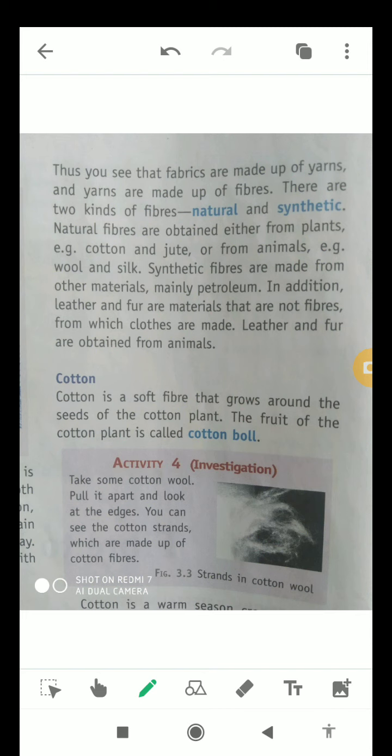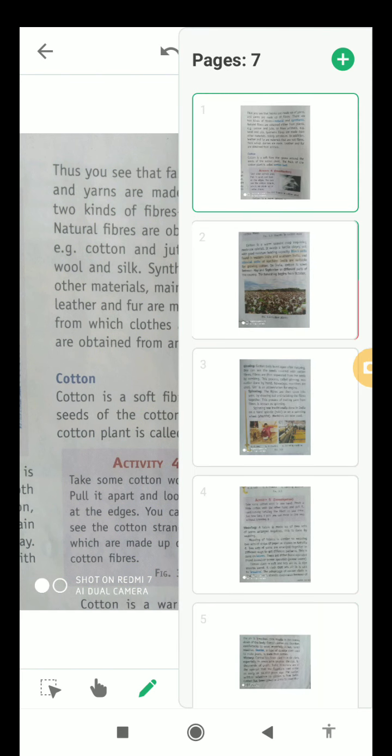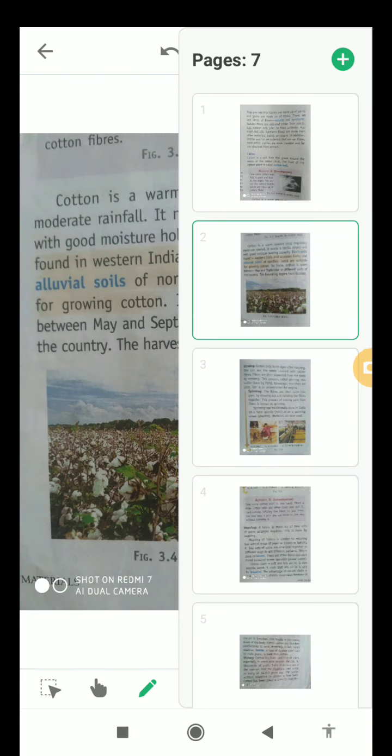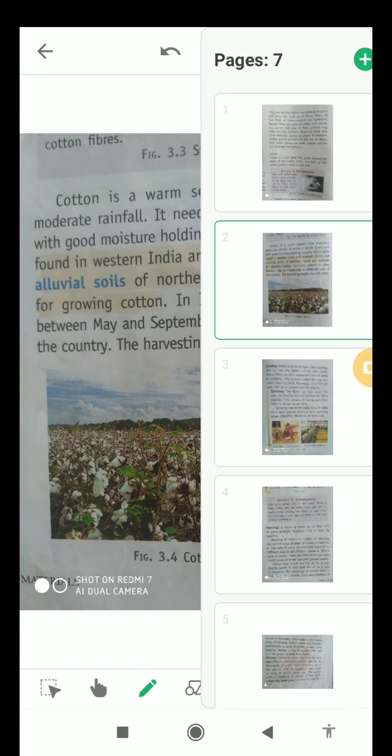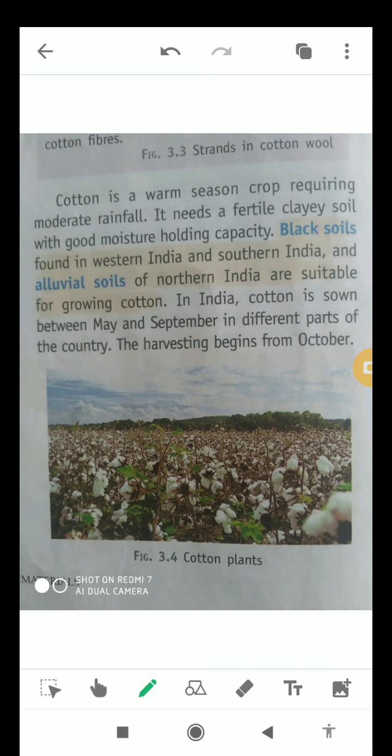Now we will talk about the next slide. In this we will talk about how it is grown and where it is grown. As you can see, this is a field or crop of cotton plants, okay. Students, cotton is a warm season crop. You will have to keep in mind that they are generally harvested in the warm season, and that's why they are warm season crops, and they require moderate rainfall.